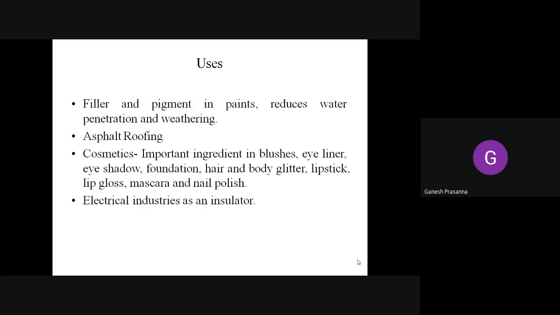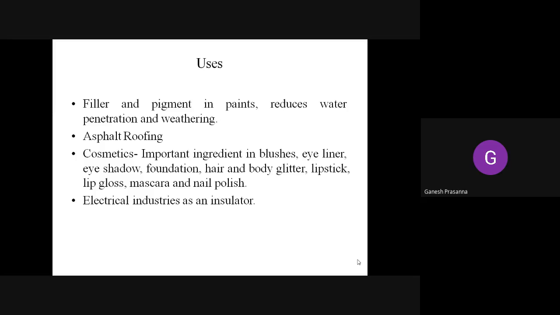So what are the uses? Yes, it is used as a filler and pigment in paints, and it also reduces water penetration and weathering. As it contains the sheet-like structure, it reduces the amount of water that can infiltrate into the walls. That's why it is used as a filler and a pigment in paints. It is also used in asphalt roofing. Sometimes you can see houses being roofed with asphalt, that is tar coated on the roofs. So it is used in that as well.